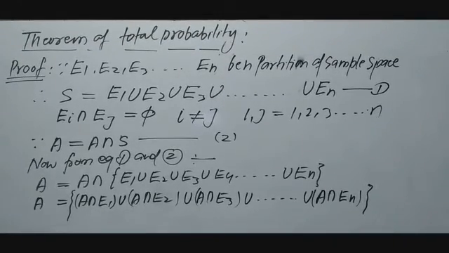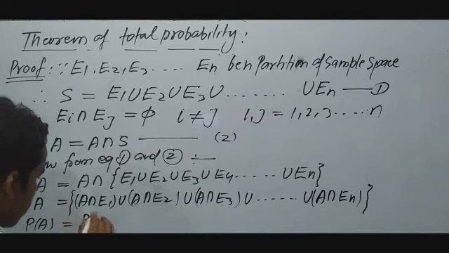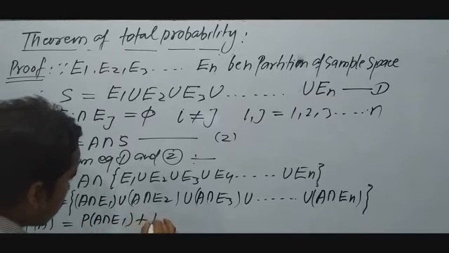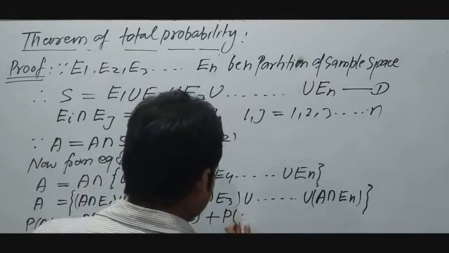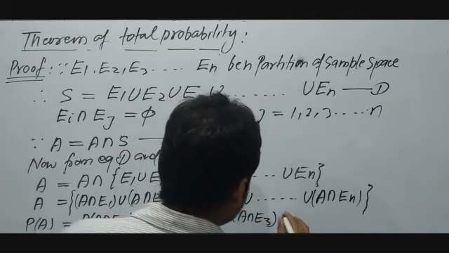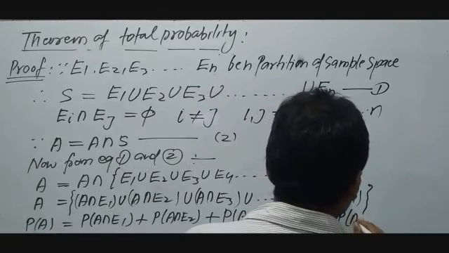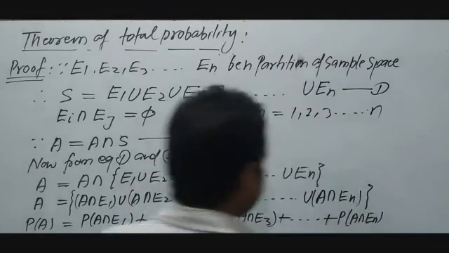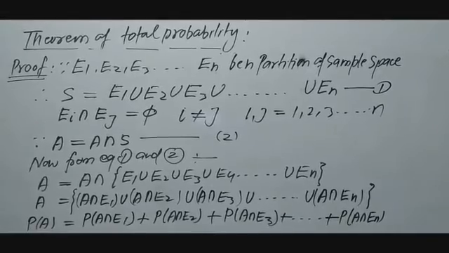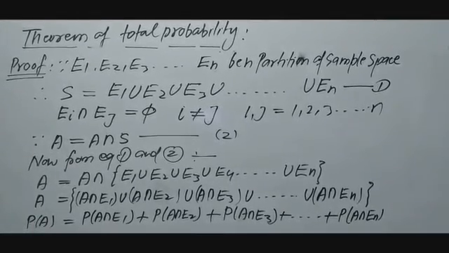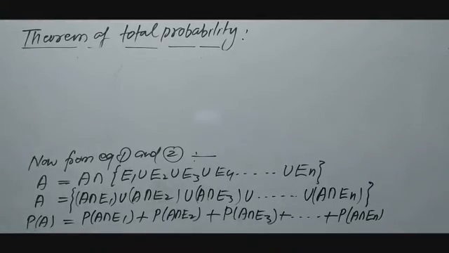Now when you apply the probability symbol, in case the intersection will be 0 and this will be with addition sign, plus up to the last term, probability of A intersection En. Suppose this is equation 3.